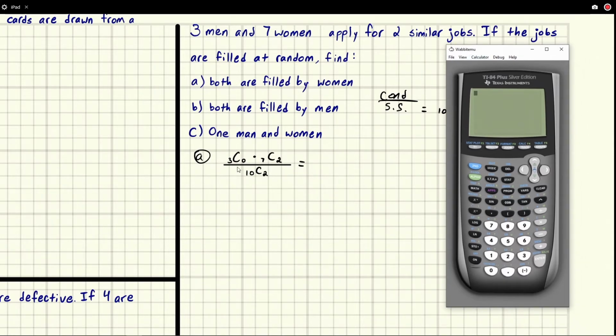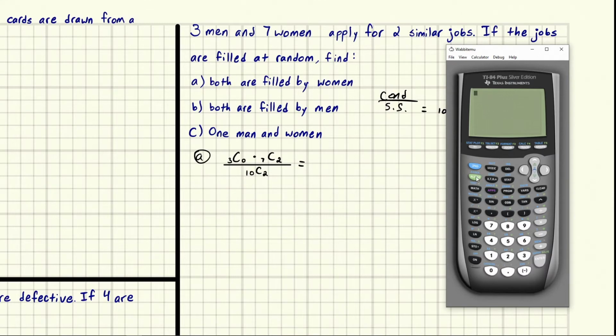So let's see here. We're going to do a fraction. I think that's the easiest way to put this in. So we're going to have 3 and then combination. I'm going to assume you know how to get to combination. And then 0. And I like to put parentheses around these because sometimes calculators can be a little weird with the order of operations.